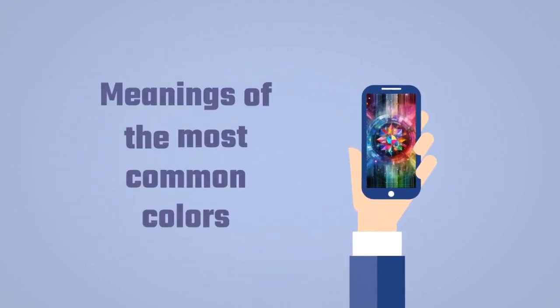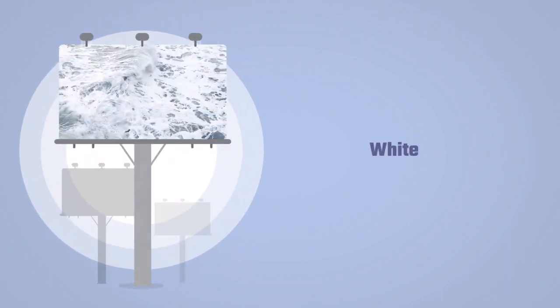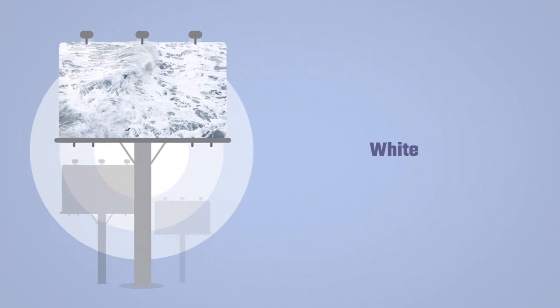Meanings of the most common colors. The color black is often associated with mystery, fashion, elegance, and power. It can also be used to represent mysterious or strong data in data science. The color white is often associated with calmness, tranquility, peace, luxury, wealth, trust, and honesty. It can also be used to represent empty or incomplete data in data science.